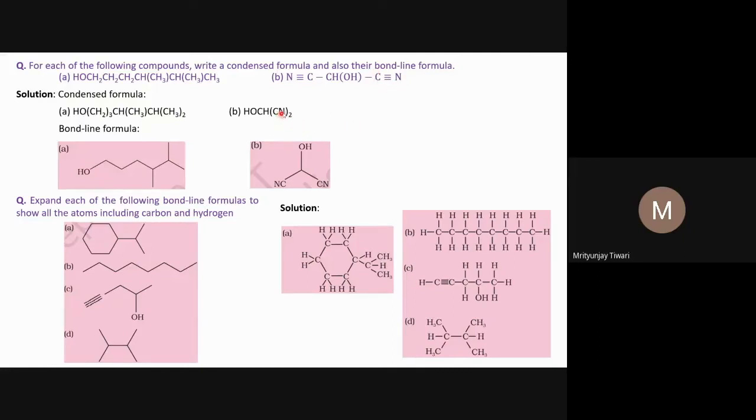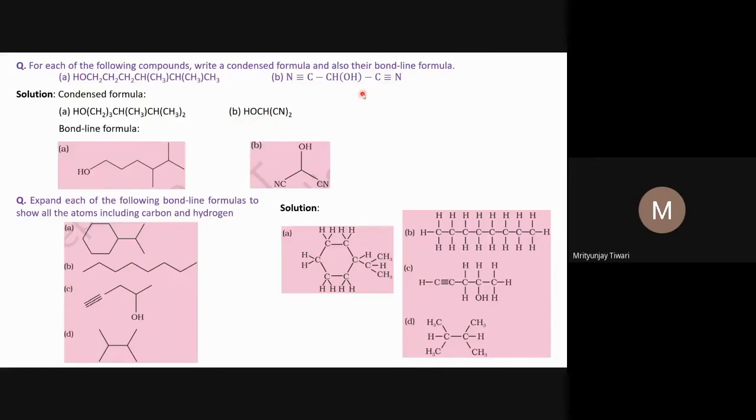And writing two parentheses doesn't look good because OH we should also write. So what we do, we bifurcate it. The HO group we write before CH means there is only one carbon atom, so this HO will also be associated with this one. If there was another carbon atom here, then we may not write this OH here. Then we have to show this OH to the right hand side. But since this molecule has only one carbon atom, this HO group we can show even on the left hand side of this carbon.